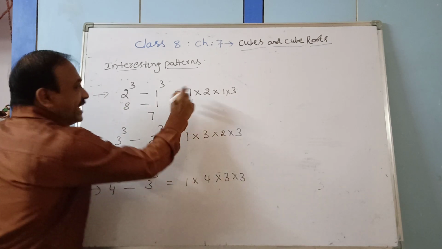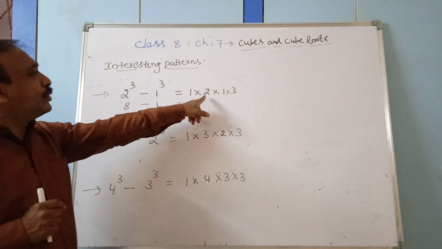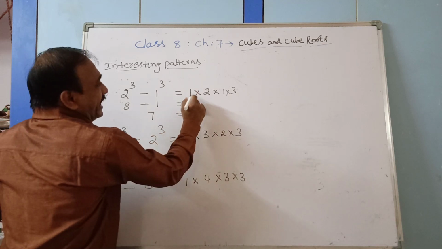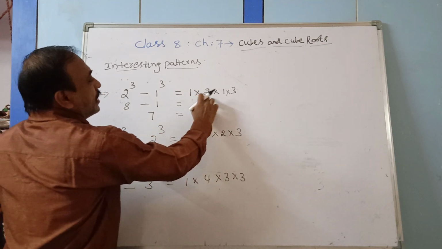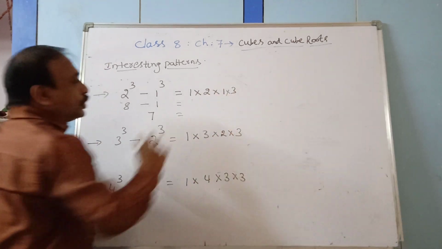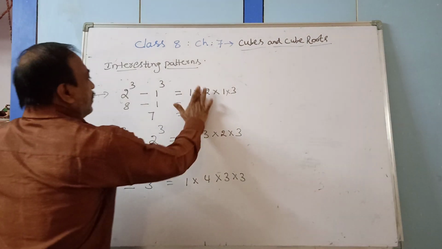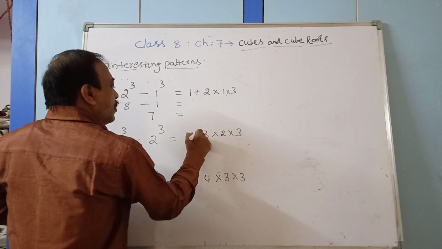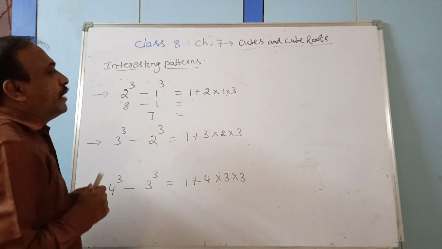But what we are doing here, see the pattern what we are taking. 1 plus 2 into 1 into 3.